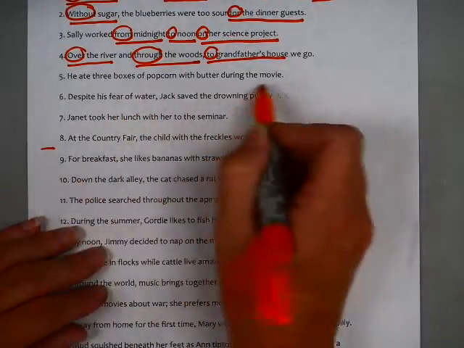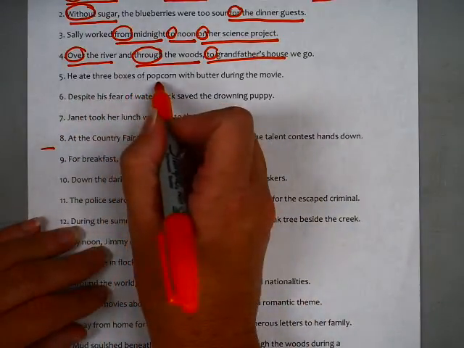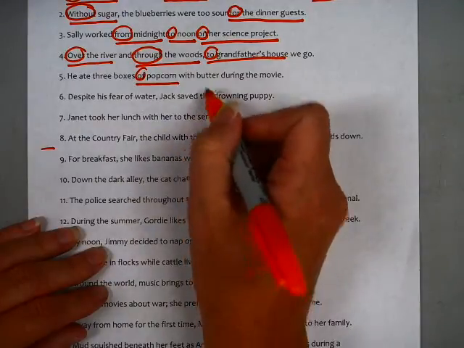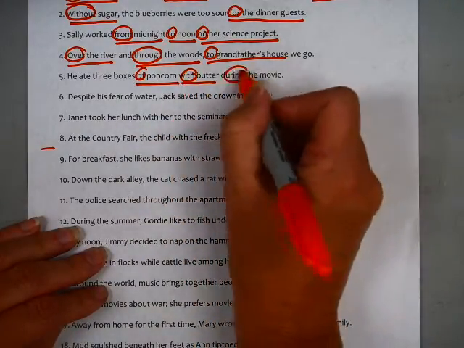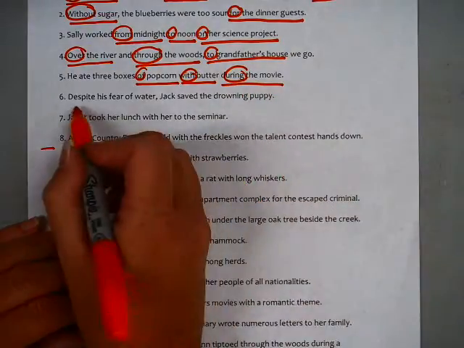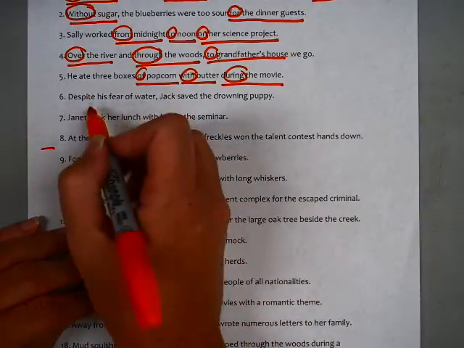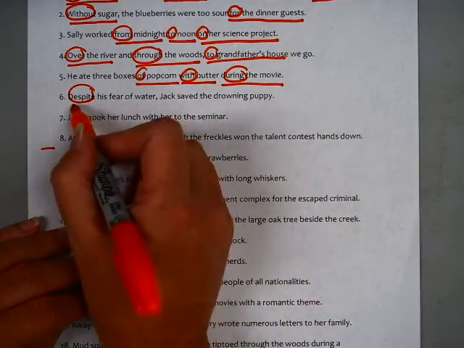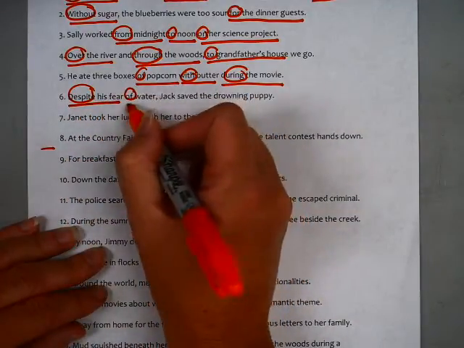He ate 3 boxes of popcorn with butter during the movie. He ate 3 boxes of what? Of popcorn. Popcorn's a noun. With what? With butter. Butter's a noun. During what? During the movie. Movie's a noun. Okay, 3 in a row. Despite his fear of water, Jack saved the drowning puppy. Despite what? Despite his fear. That's not on your list, but it is still a preposition. Of what? Of water. Prepositional phrase.